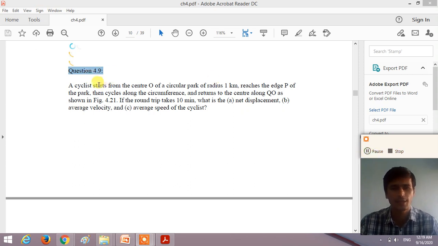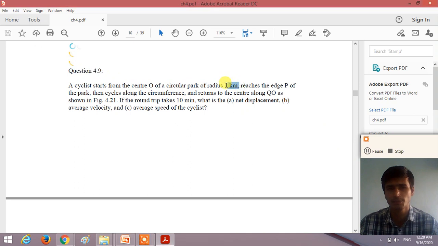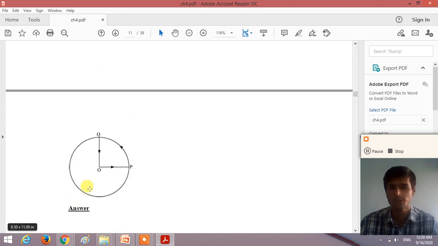Question number 4.9. A cyclist starts from the center O of a circular path of radius 1 kilometer, reaches the edge P of the park, cycles along the circumference and returns to the center along the OQ path as shown in the figure. The radius of this circular path is 1 kilometer.